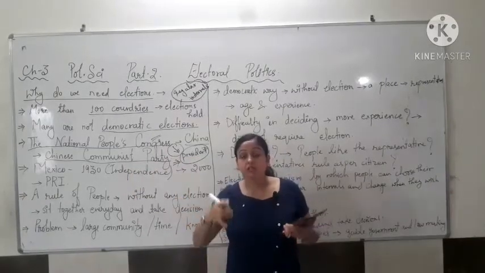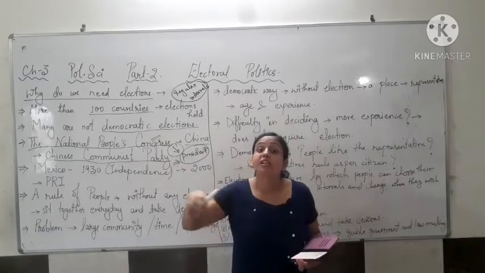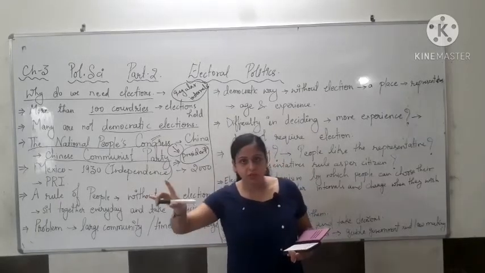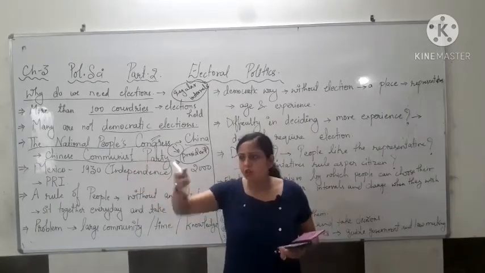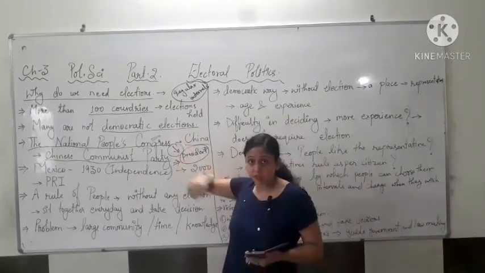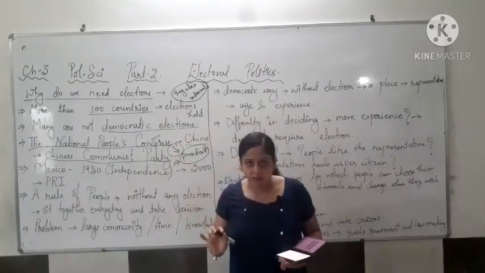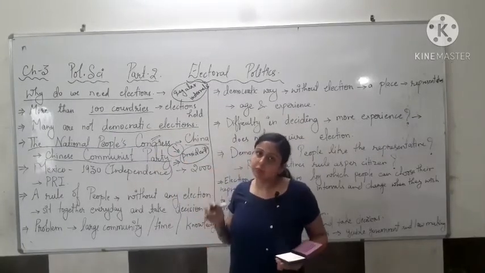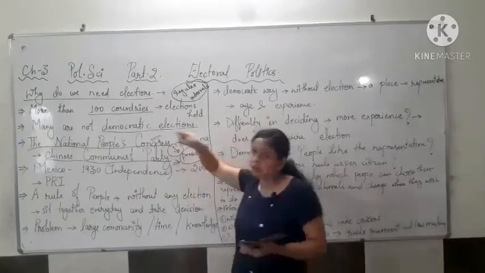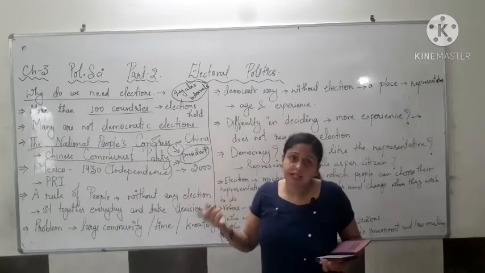This party will select the participants: you are eligible, you are not eligible. If a candidate is not fulfilling their conditions, they will reject that. They will only select the people who can fulfill their requirement. So those people are already selected.